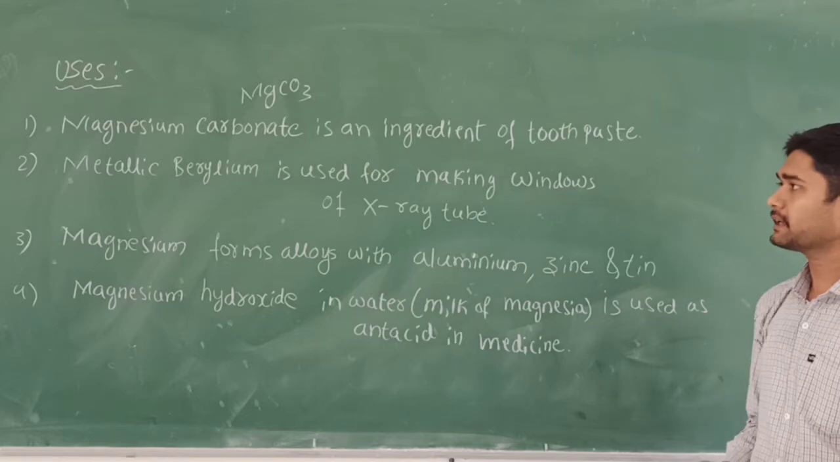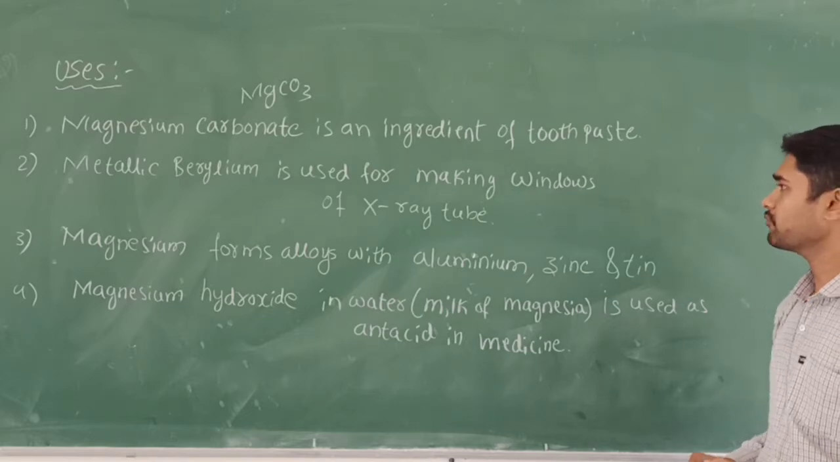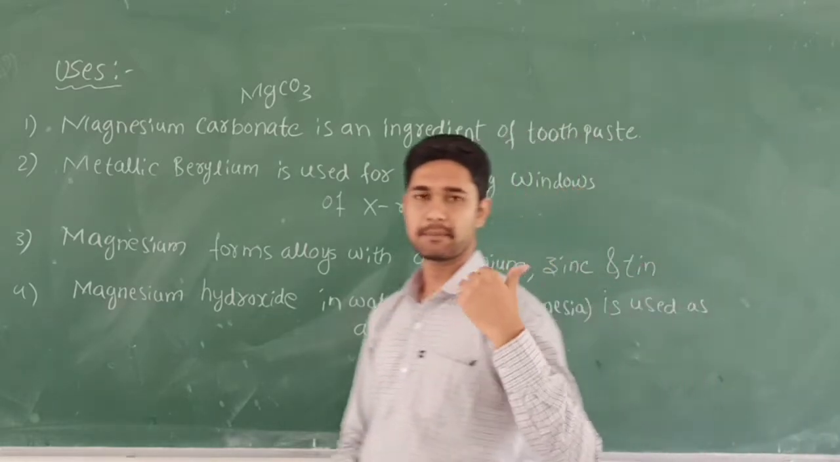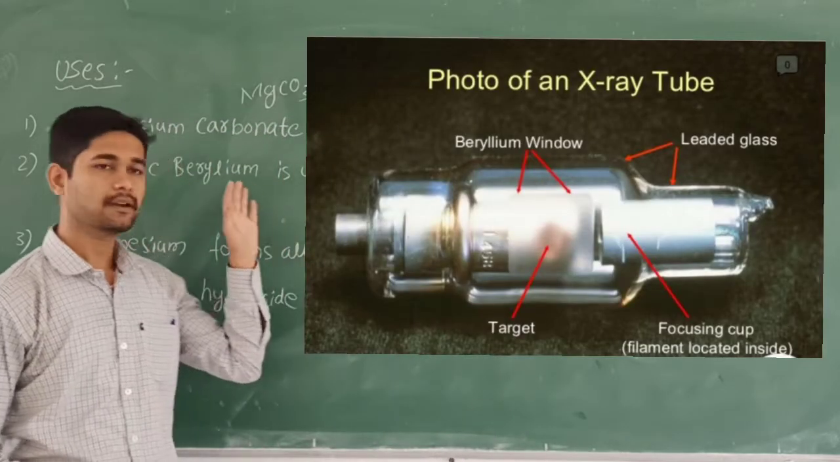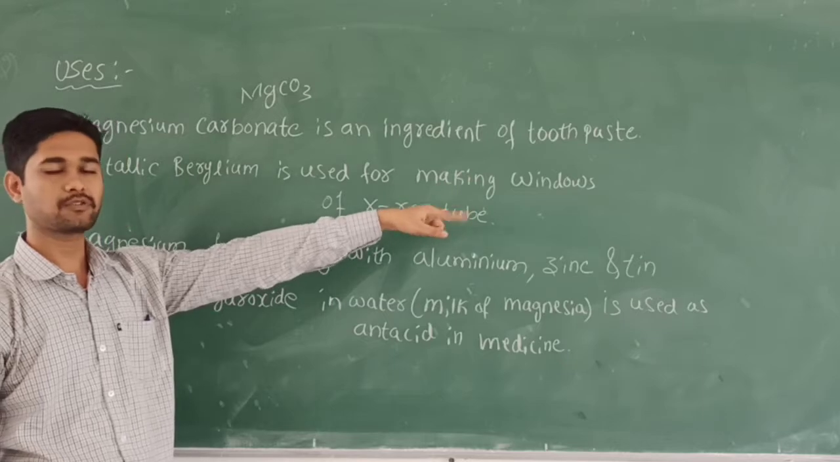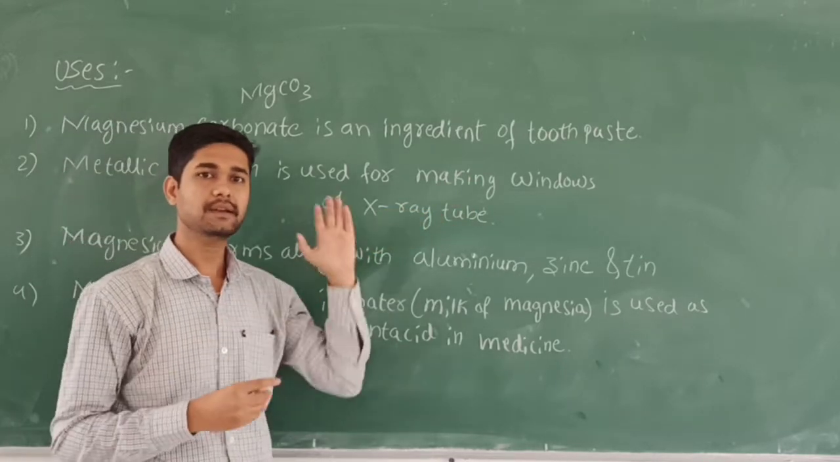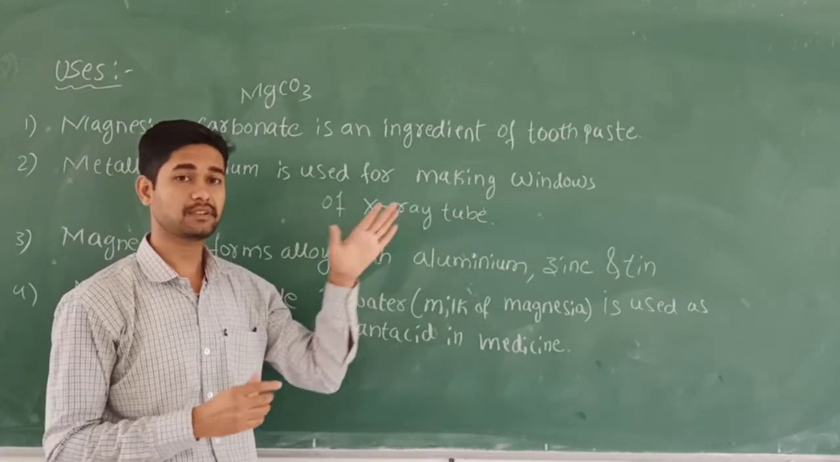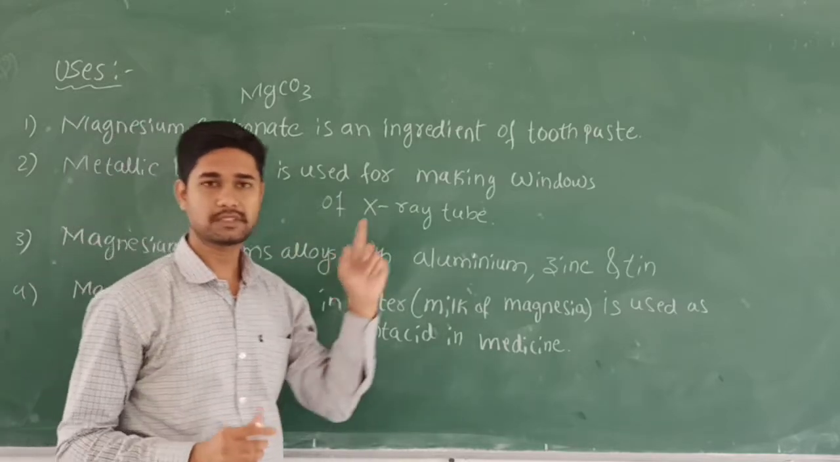Second one, metallic beryllium is used for making the windows of the X-ray tube. You can see the picture of this one. Beryllium is going to be used for making the windows of the X-ray tube. You are going to see the picture. Metallic beryllium is very necessary for the windows of the tube. So this is the second one.